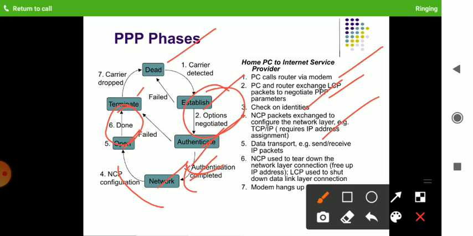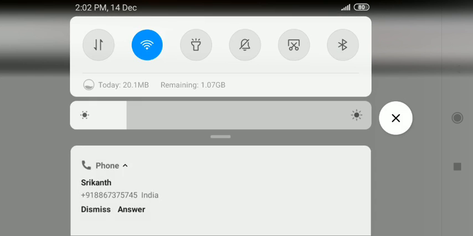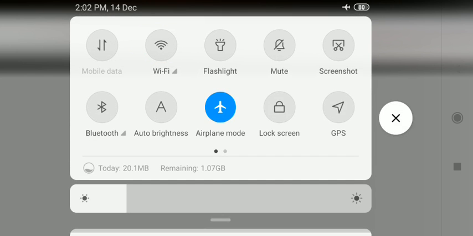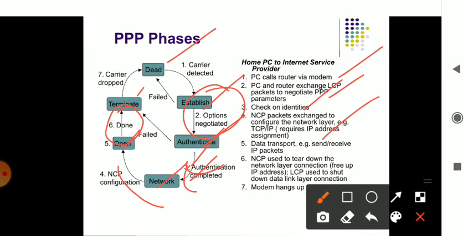Then you have the data control protocol, which is used in helping with things like your network access protocol. It will have the connection, it gets connected by the LCP, and it shuts down the connection when it gets communicated. Then the modem hangs up when all the task is over, and it links the protocol.